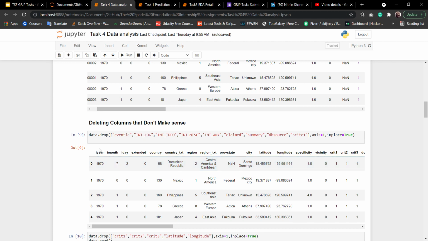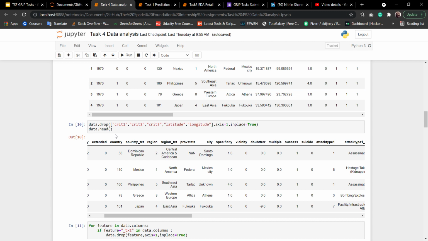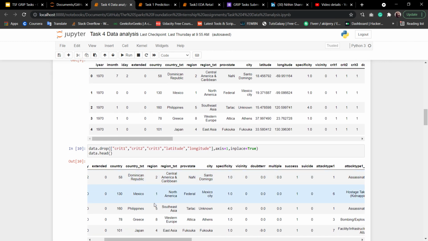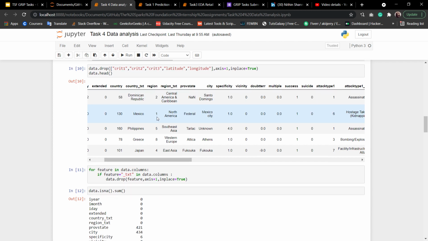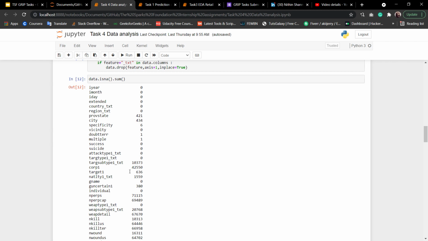Then I have dropped some other columns like event ID, int log, int video, and int mask, which do not make any sense. I have also dropped other features like criteria 1, criteria 2, criteria 3, latitude and longitude, which do not make any sense. Then I also dropped features like region and others, because we already have region text.